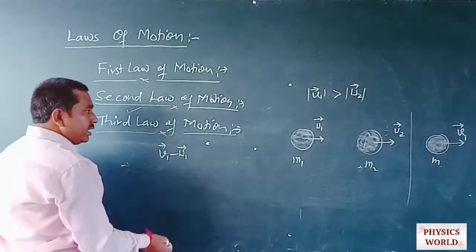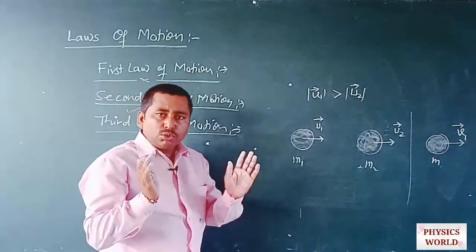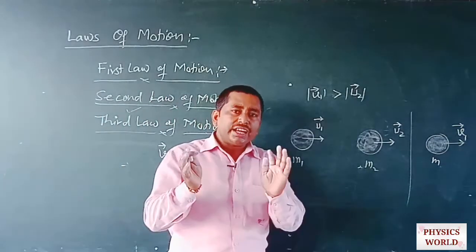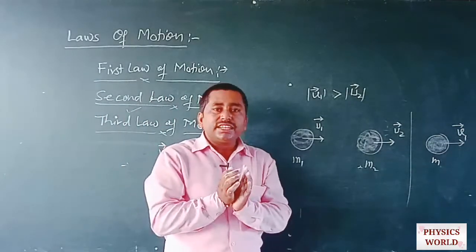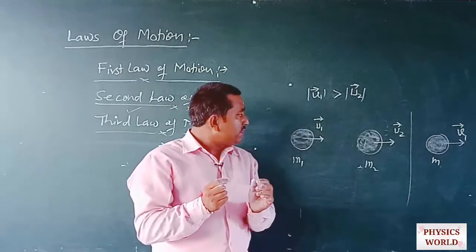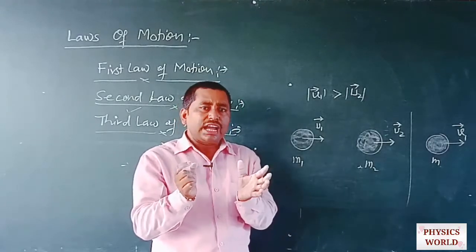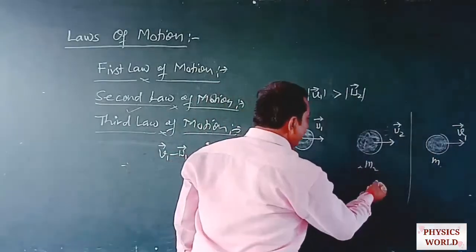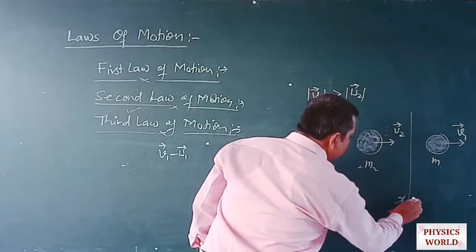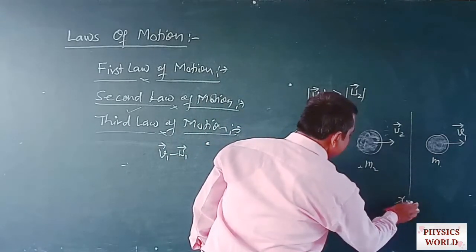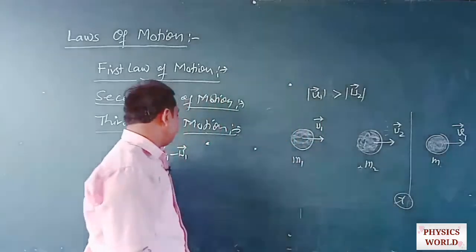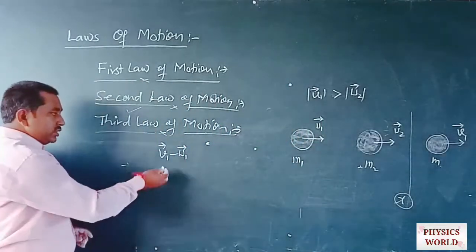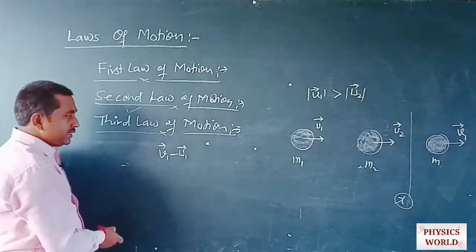Okay, and suppose that during collision, if they are colliding with each other in a very small time interval, delta t or small t, which is very small, it means the time of collision is very small and can be represented by a symbol t. So the change in velocity can be represented by this.